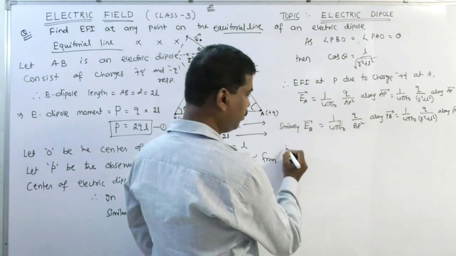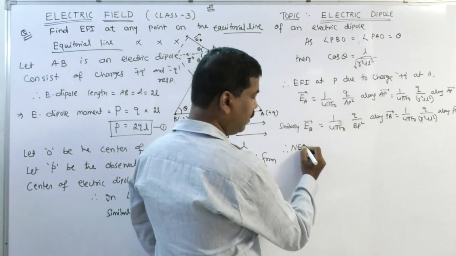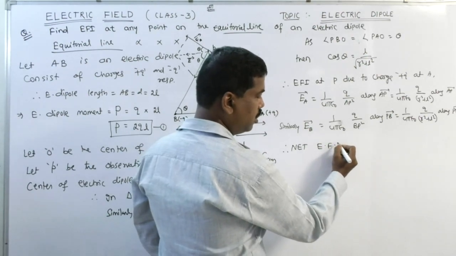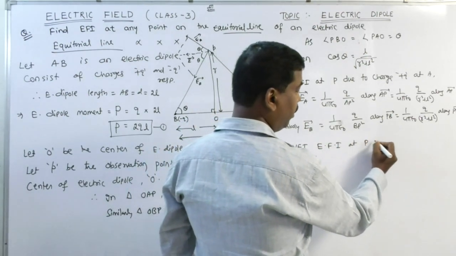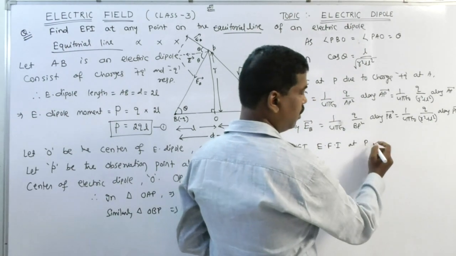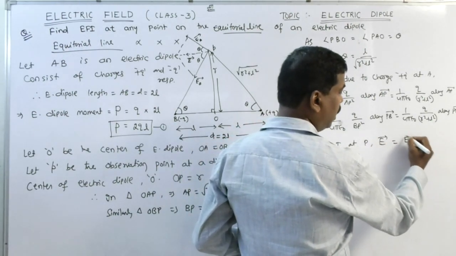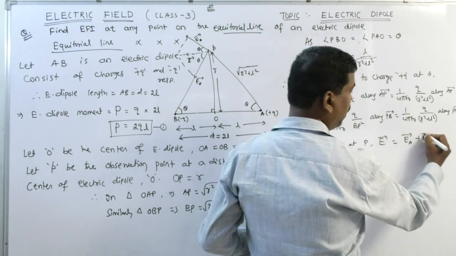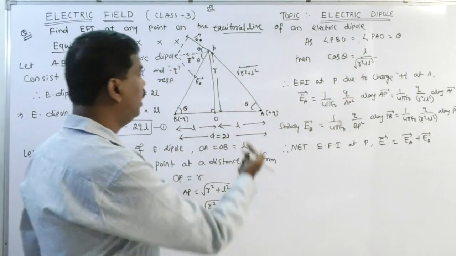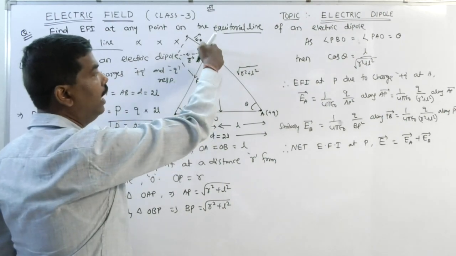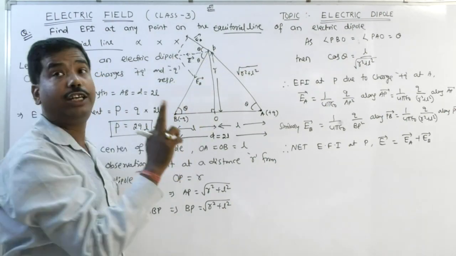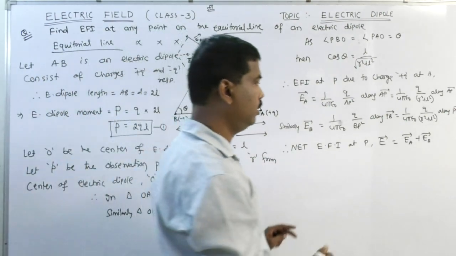Therefore, net electric field intensity at P is E vector equal to EA vector plus EB vector. Listen to me, EA vector and EB vector act at an angle theta plus theta, that is 2 theta.